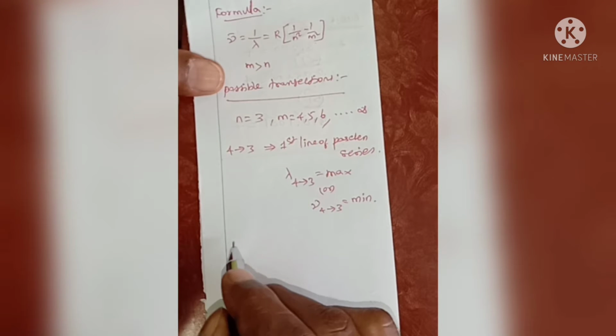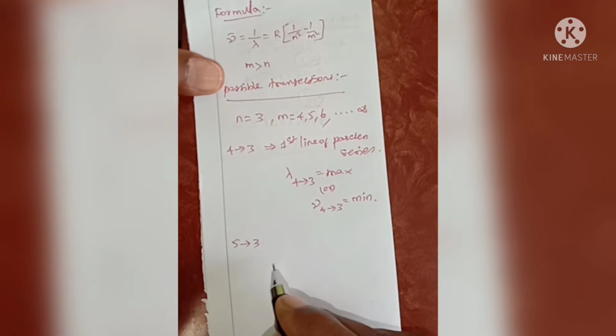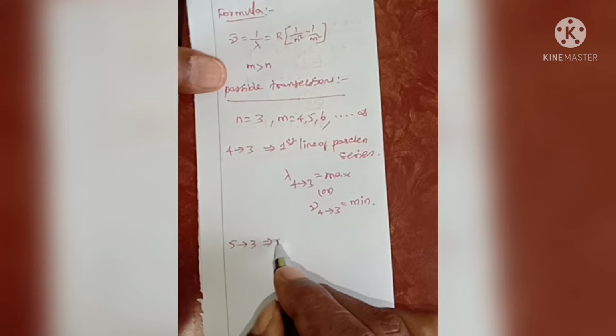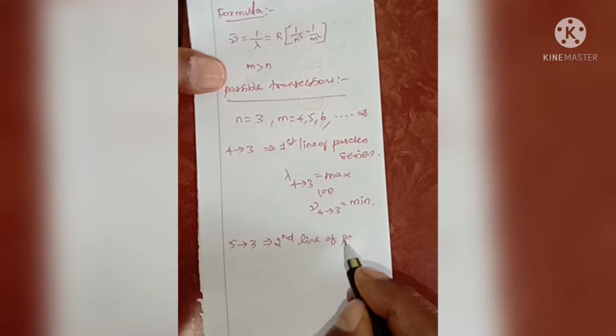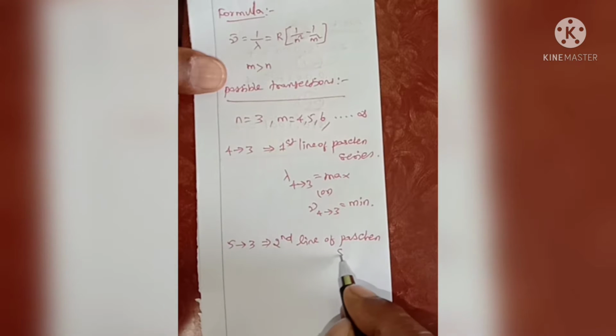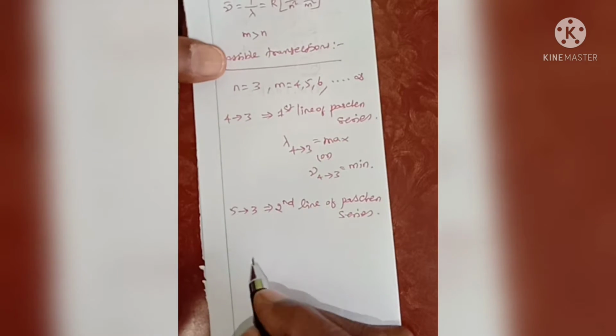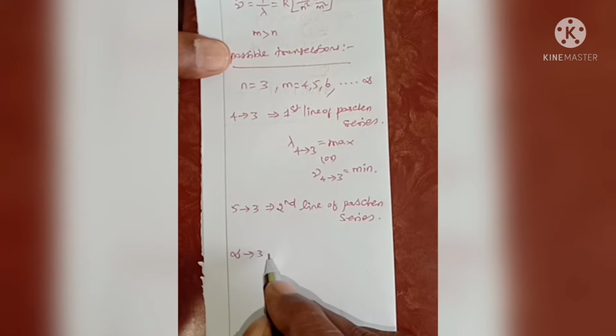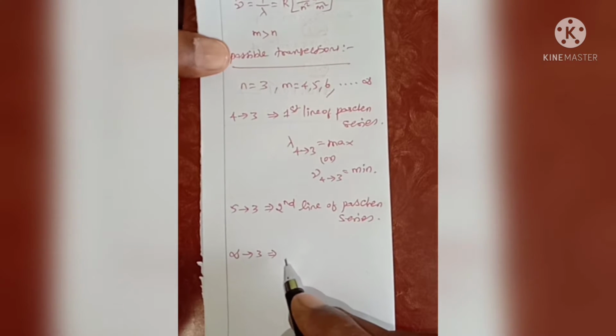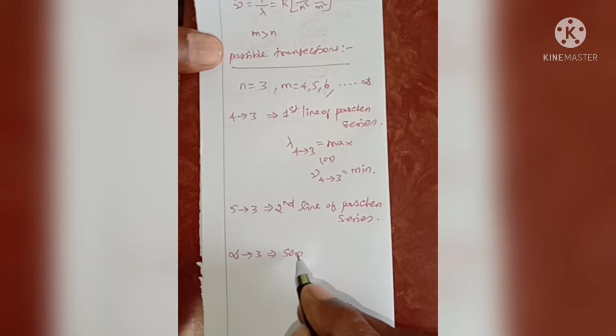Next, the second transition, 5 tends to 3, is the second line of the Paschen series. And the last transition, infinity tends to 3, is the series limit of the Paschen series.